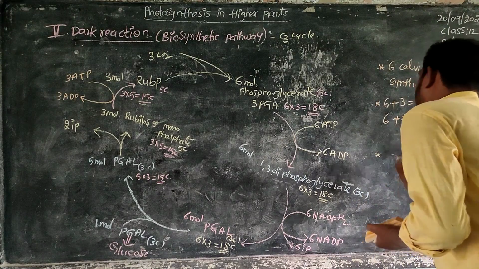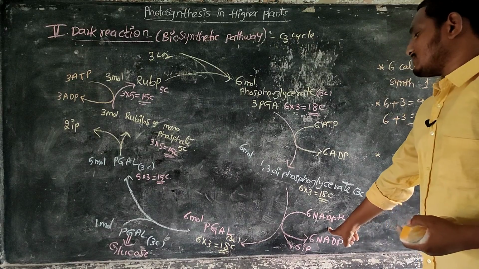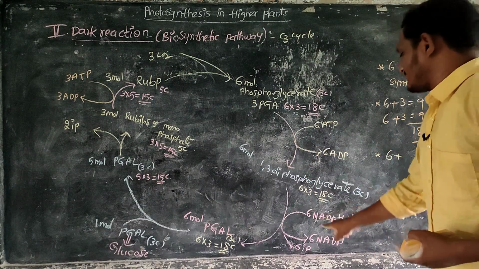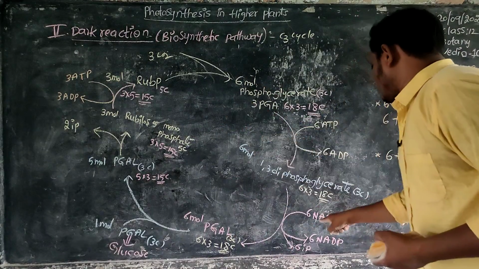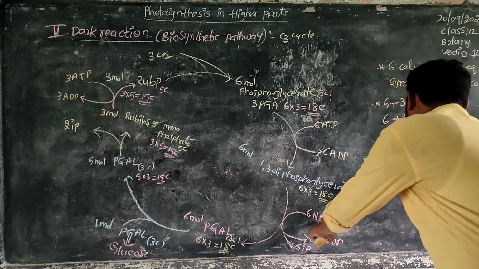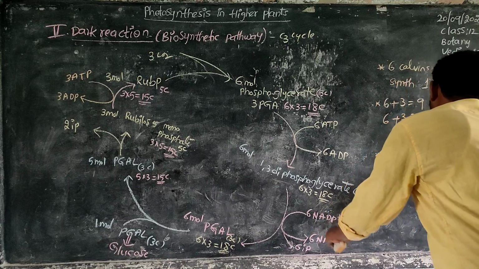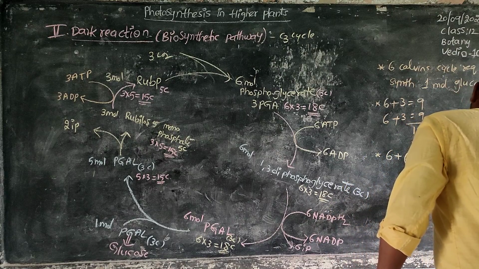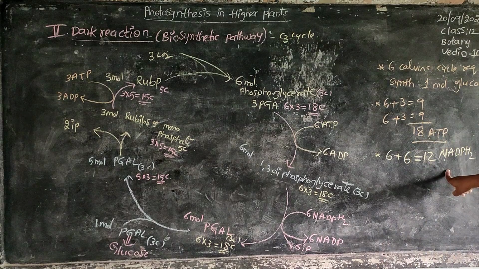Next, NADPH2s. 6 NADPH2s for 1 reaction, again 6 NADPH2 for 1 more reaction. Total 12 NADPH2 are required.